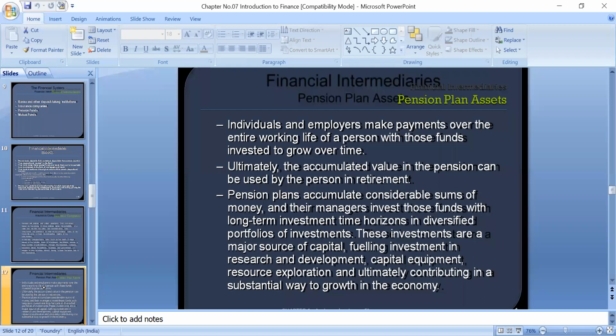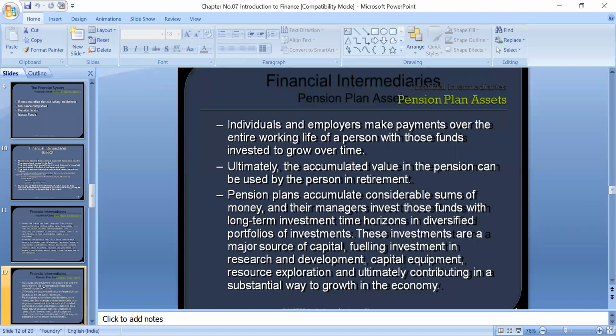Pension fund organizations. These pension plans accumulate considerable sums of money, and their managers invest those funds with a long-term investment time horizon in a diversified portfolio of investments. A diversified portfolio means they don't put the whole amount in one type of security. They make investments of these funds in different investments. Some amount might be invested in properties, some in shares, some in other business organizations, to minimize or reduce the risk.